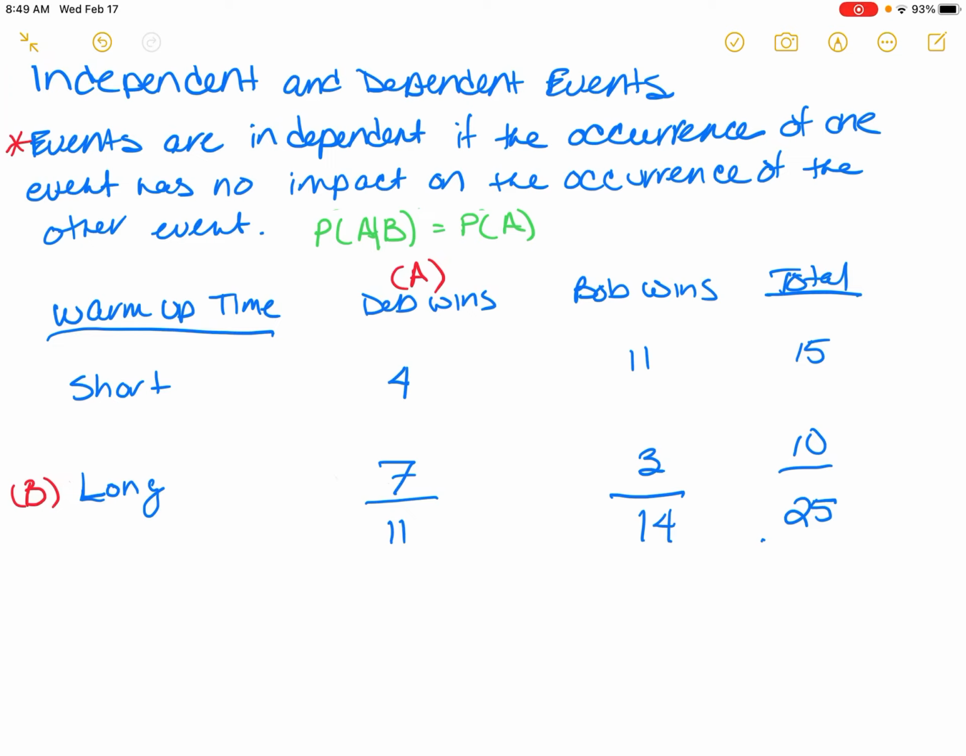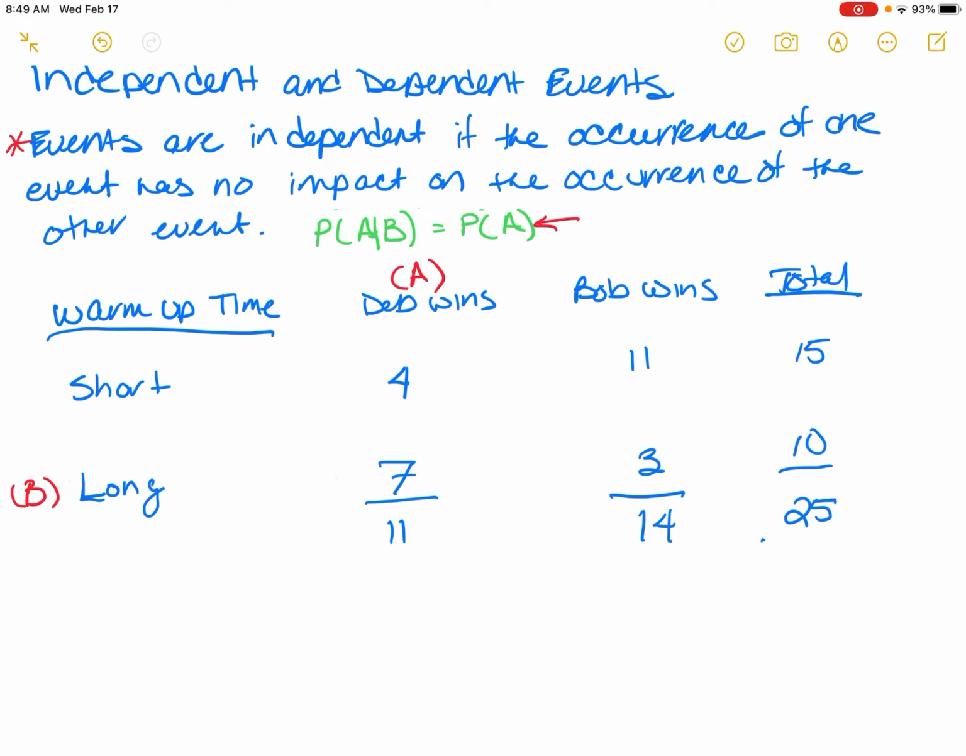I've written this formula, taking a couple of shortcuts. What's the probability of Deb winning given she has a long warm-up time? Well, we know these two things are independent if the probability of A given B is equal to the probability of A. So if the probability of Deb winning given that she has a long warm-up time is the same as the probability of her winning, then we know that these two events are independent. So let's test it out and see how this goes.